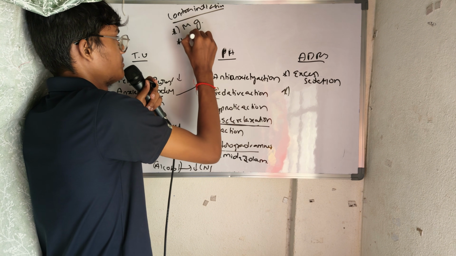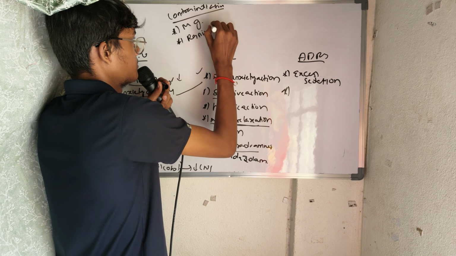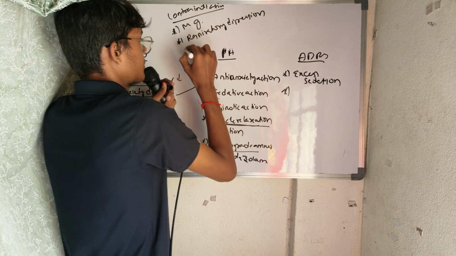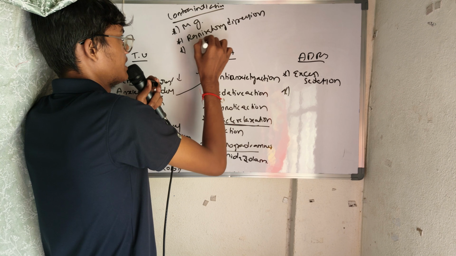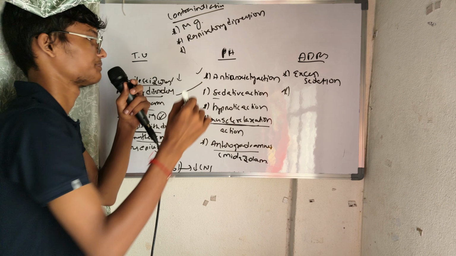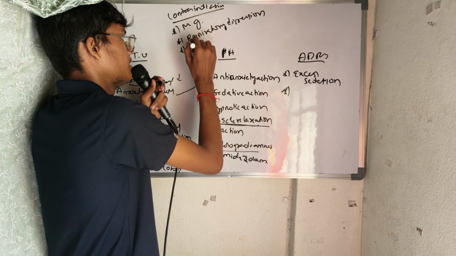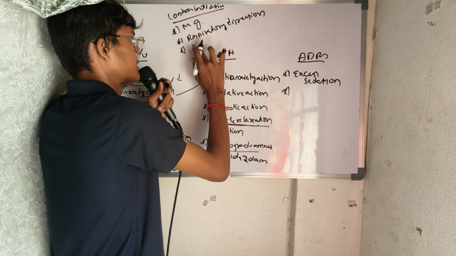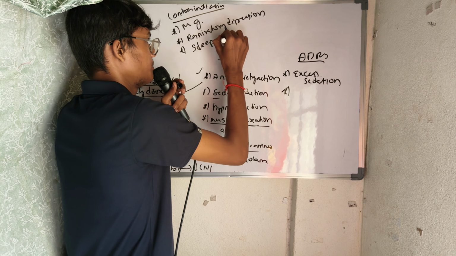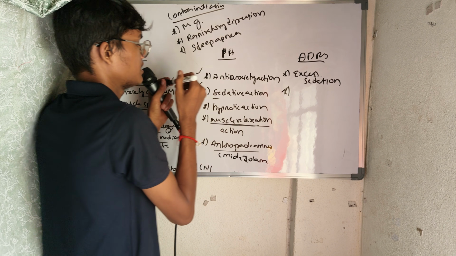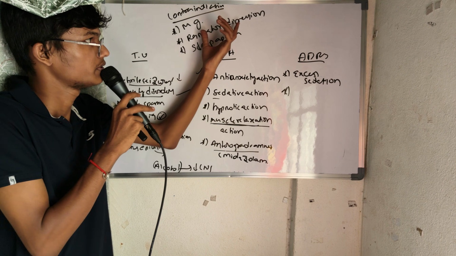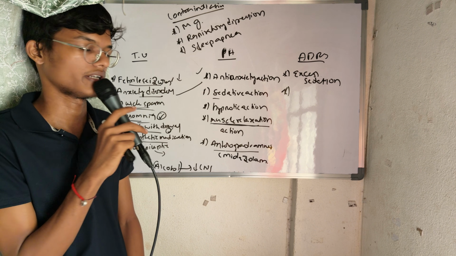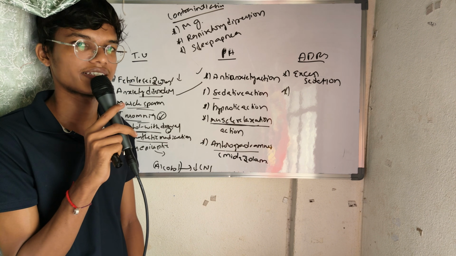And respiratory depression, respiratory depressed patients, okay, and sleep apnea. See here, for respiration to occur, there should be proper contraction, but what we are doing is relaxation.